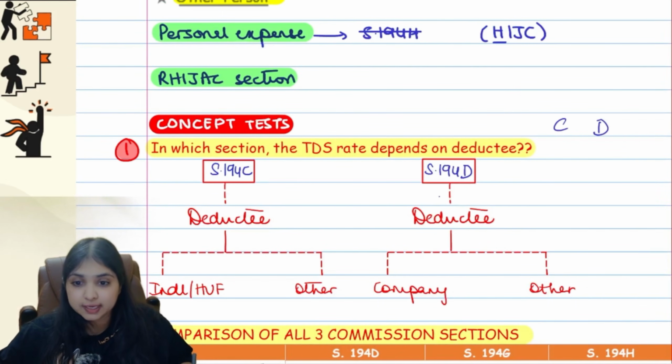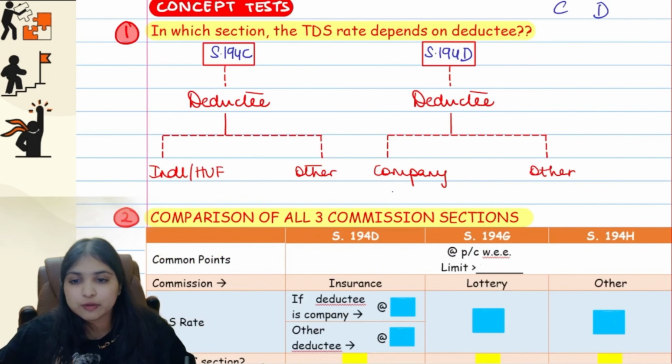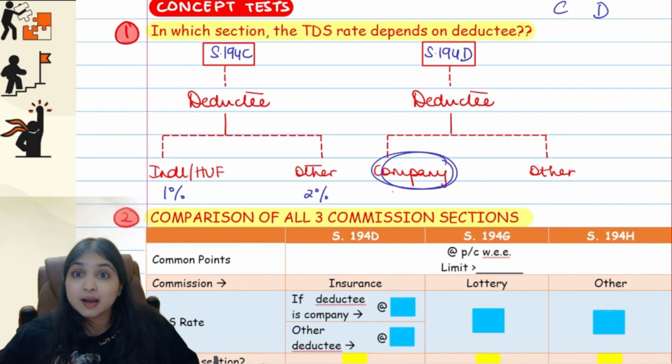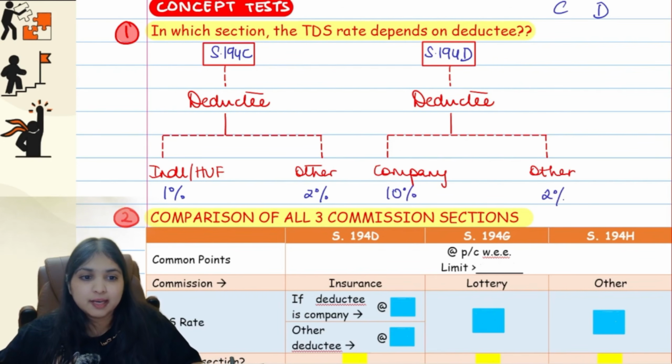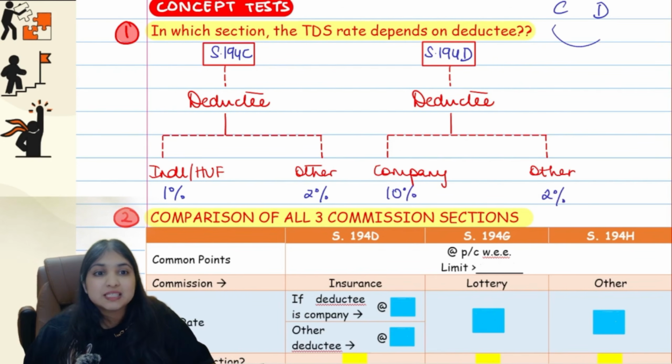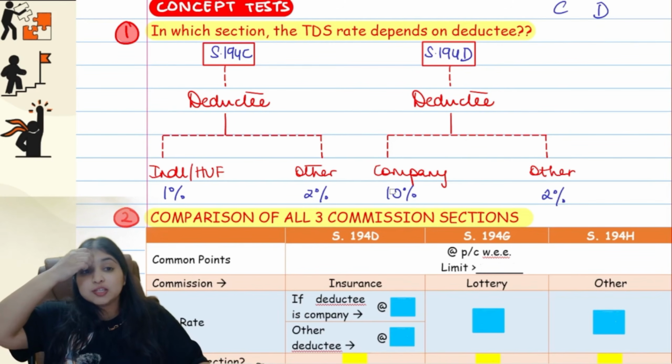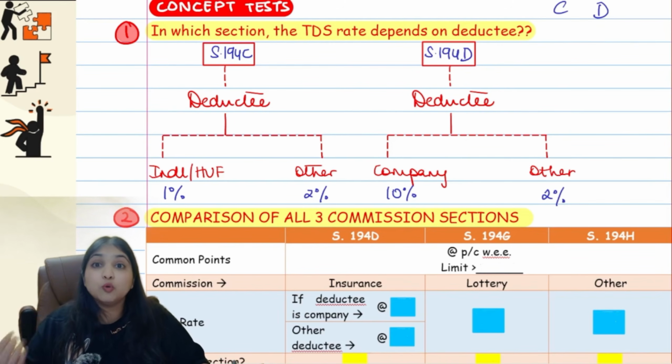In 194C, if the deductee is an individual or HUF, then the TDS rate will be 1%. If the deductee is any other person, then 2%. In 194D, if the deductee is a company, then 10%. But if the deductee is any other person, then 2%. So easy to remember, C, D. In these 2 sections, the TDS rate will depend upon who the deductee is.